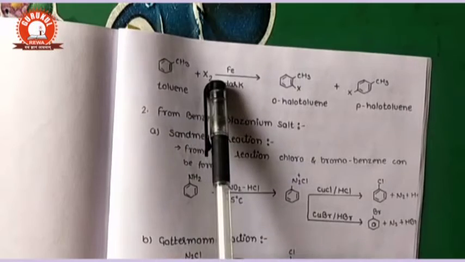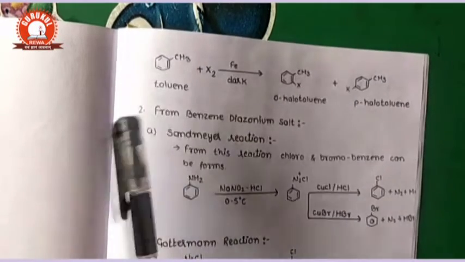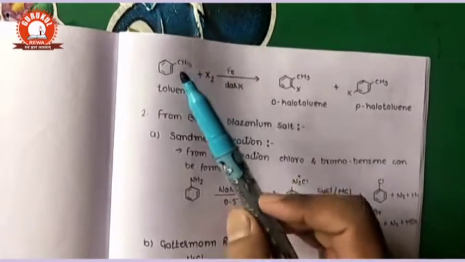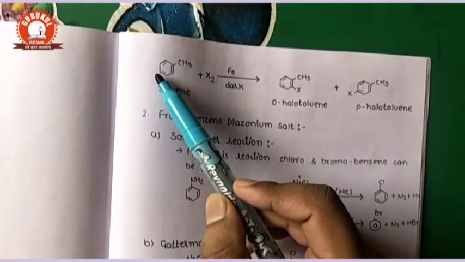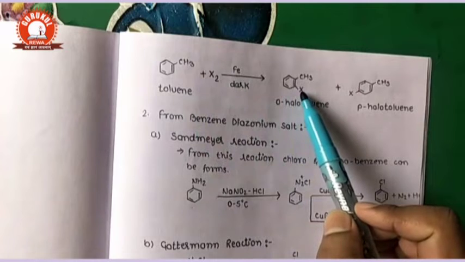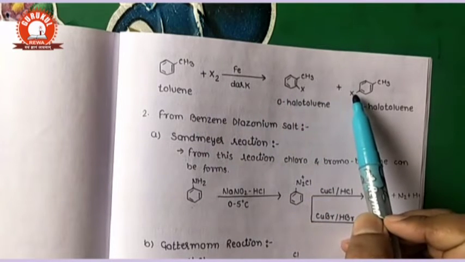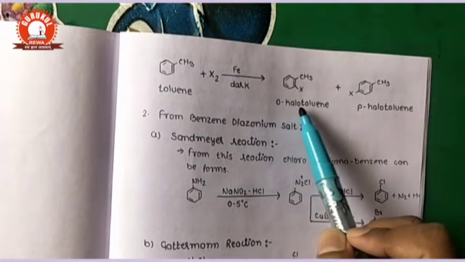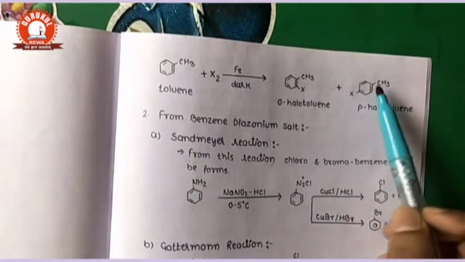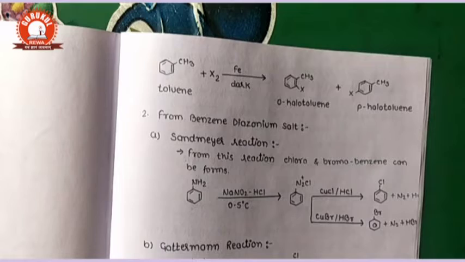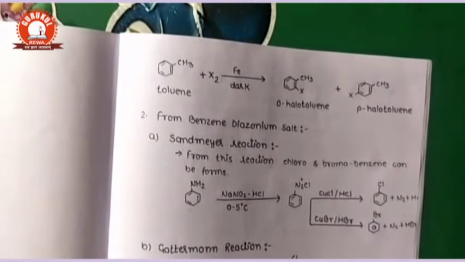It means this halogen will attach at the ortho position or at 180 degrees, the para position. Here there is the ortho position and here the para position. So this compound is called ortho halotoluene, and this is para halotoluene. Correct.